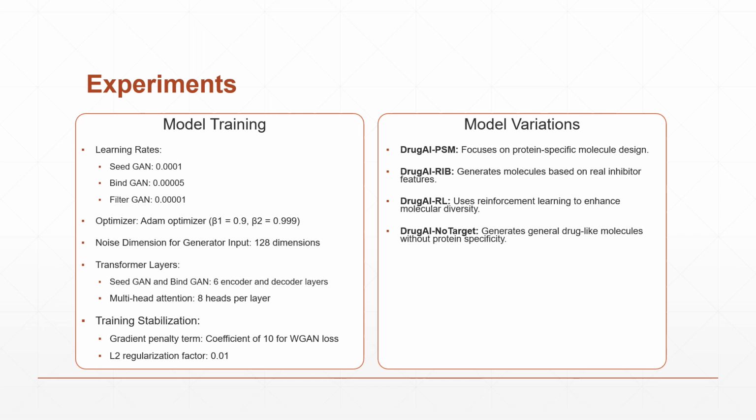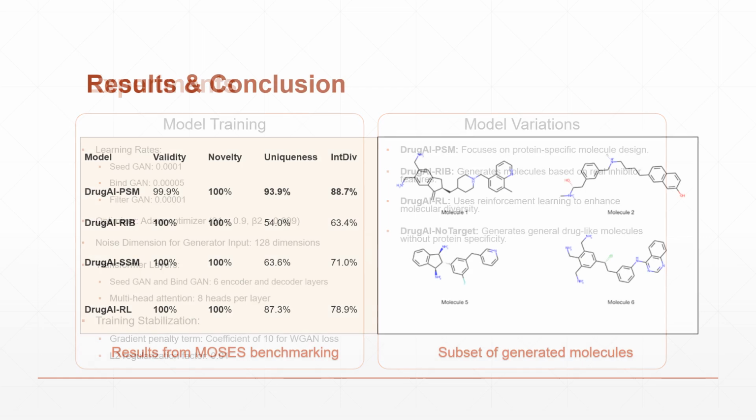We used three datasets: compound data from ChEMBL version 34, protein structures from the Protein Data Bank, and bioactivity from ChEMBL and DrugBank. We explored four model variations: DrugAI PSM for protein-specific molecule generation, RIB for inhibitor-based molecules, RL using reinforcement learning to enhance diversity, and no target for general drug-like molecules.